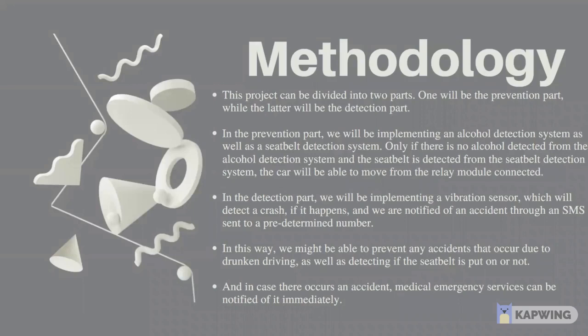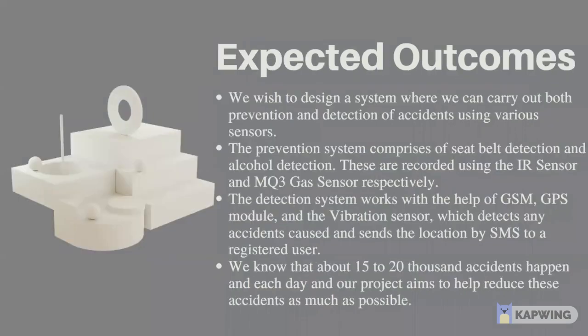Let's have a quick review of what we have seen till now. In software, sir, we simulated all three things, and we connected a virtual serial port to both Proteus and the Python file, and combined them. Finally, whenever there is an accident alert, we directly got an alert through mail, which I already showed. The second thing, in hardware, I used GSM, GPS, and also an accelerometer for measuring vibration. I gave the level as 150. When the value is less than that, it will directly send an alert.